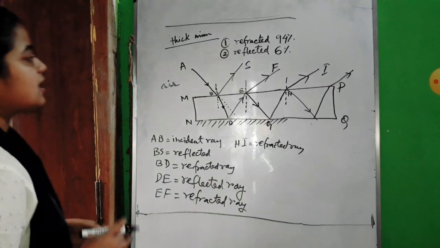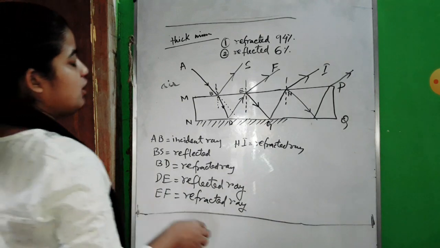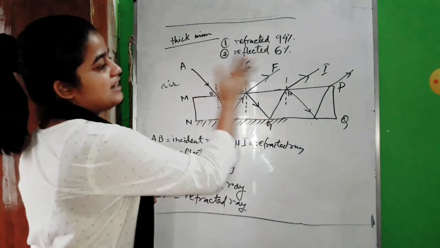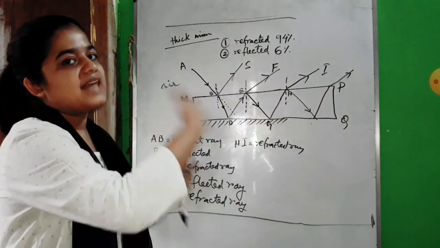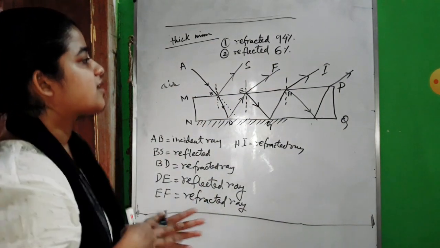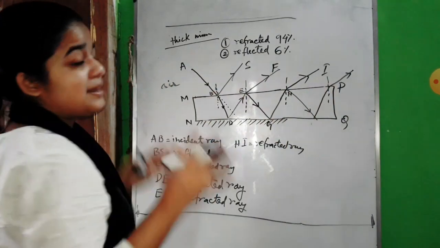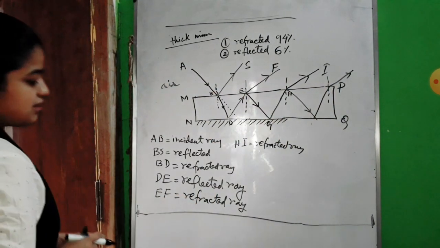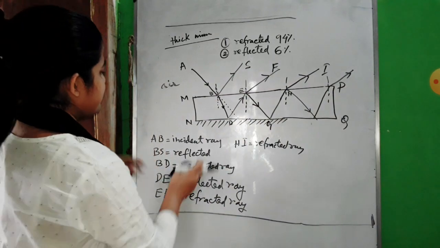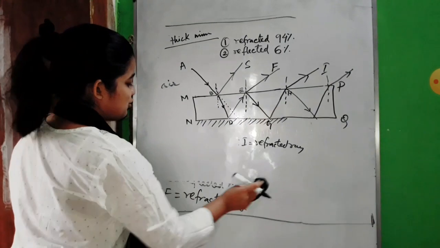So we will get multiple images. How will we get them? See, all this we got: reflection, refraction, reflection, refraction, reflection, refraction. That is the continuous process of reflection and refraction, like this. So if we want to see the images, I am going to wipe all this, because no place is there.